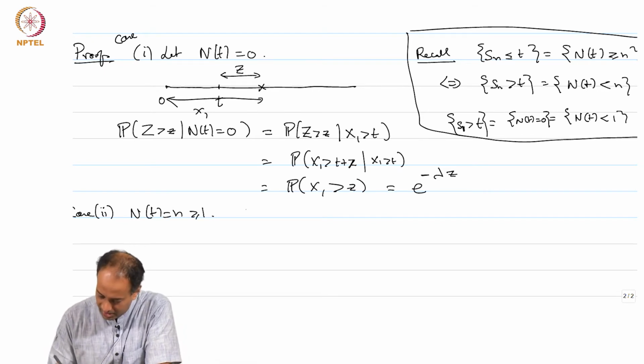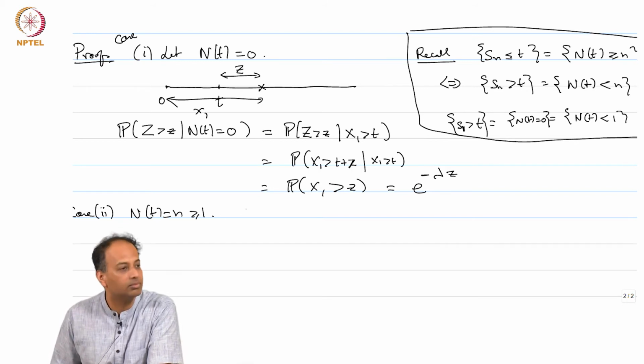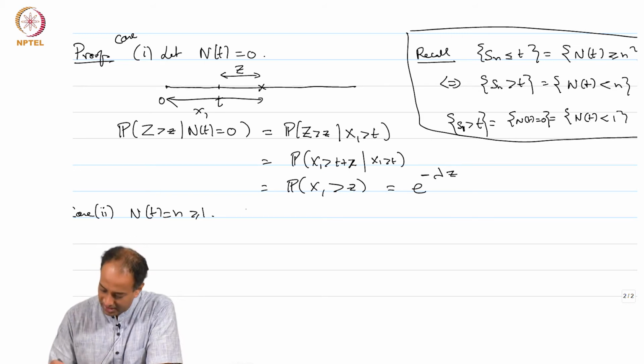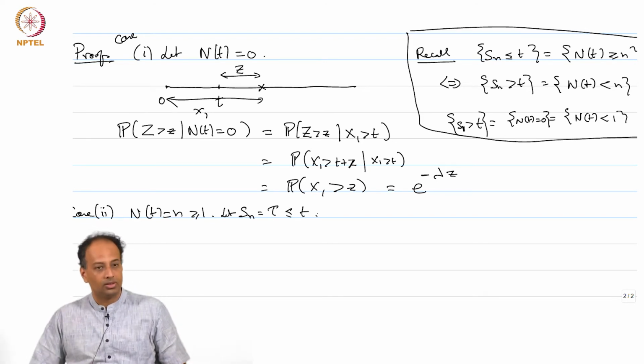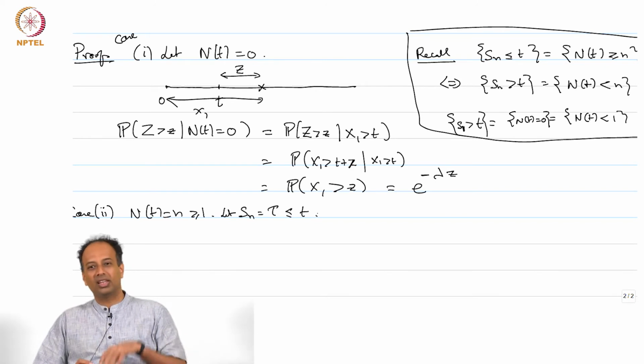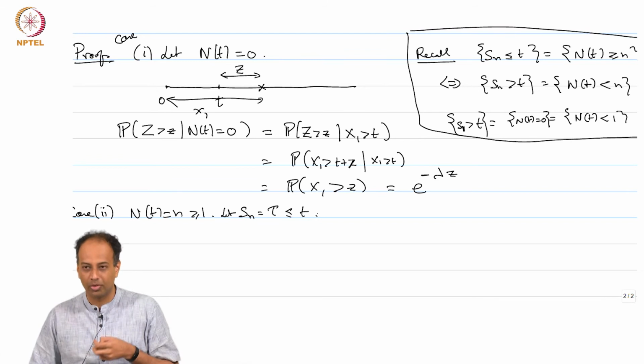So, there have been some n arrivals, correct, n arrivals have already occurred at time t. Now, let us say that S_n is equal to tau, some tau less than or equal to t. So, the time at which the nth arrival occurred, I am calling it S_n, is equal to tau, right, and this has to be before t, right, less than or equal to t, all right.